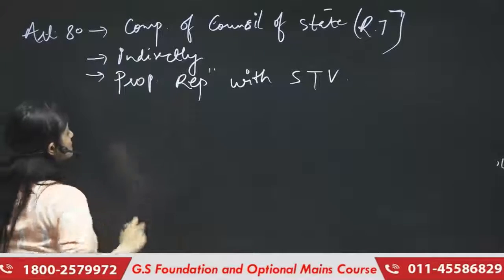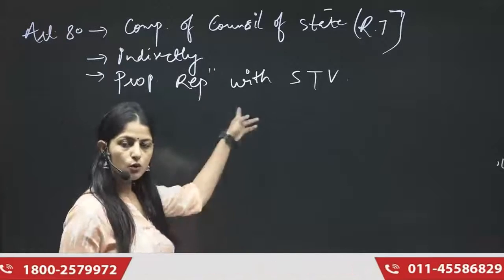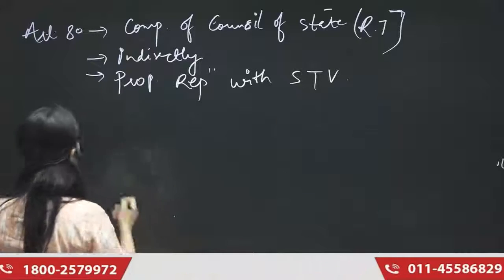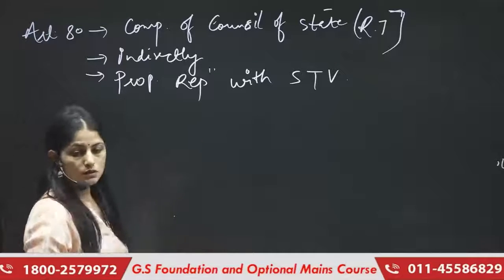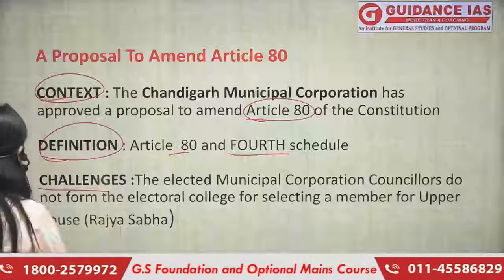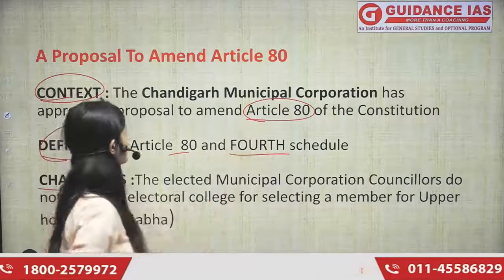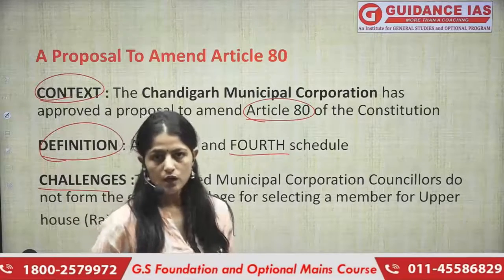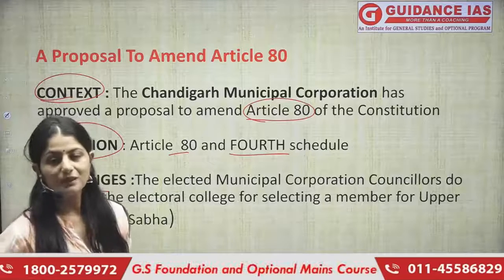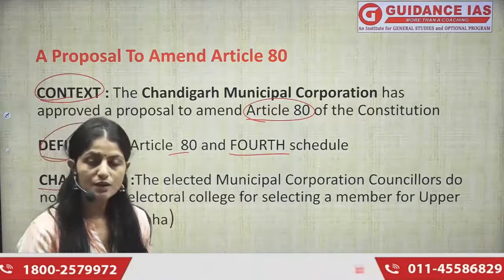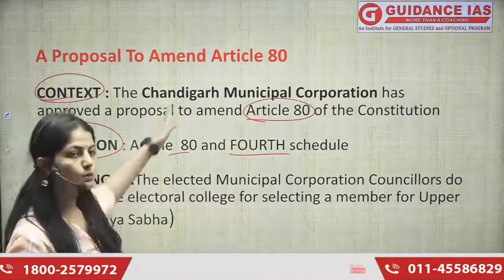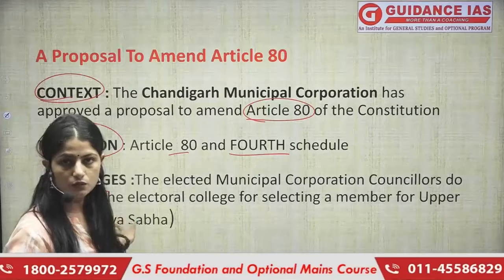So members of the Rajya Sabha are indirectly elected through what? Proportional representation, having this single transferable vote. Okay. So, but what is the recent context? So what has happened now is that the councillors of the Chandigarh Municipal Corporation, we also call them parshad, want to send their representatives to the Rajya Sabha, but this cannot happen, and we will understand why that cannot happen, and this is precisely the challenge here, why this amendment cannot happen, and why they cannot send the representative to the Rajya Sabha.